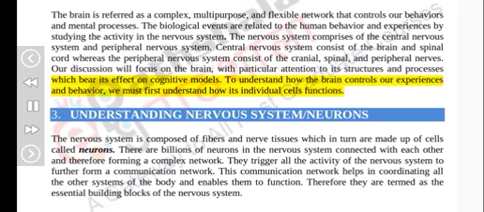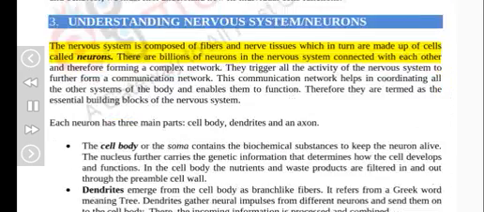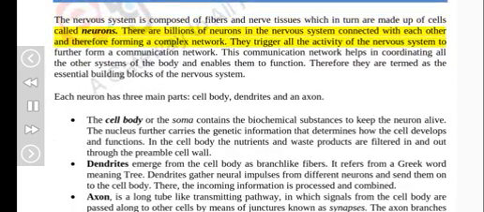To understand how the brain controls our experiences and behavior, we must first understand how its individual cells function. 3. Understanding the nervous system, neurons. The nervous system is composed of fibers and nerve tissues, which in turn are made up of cells called neurons. There are billions of neurons in the nervous system connected with each other, therefore forming a complex network. They trigger all the activity of the nervous system to further form a communication network. This communication network helps in coordinating all the other systems of the body and enables them to function. Therefore they are termed the essential building blocks of the nervous system.